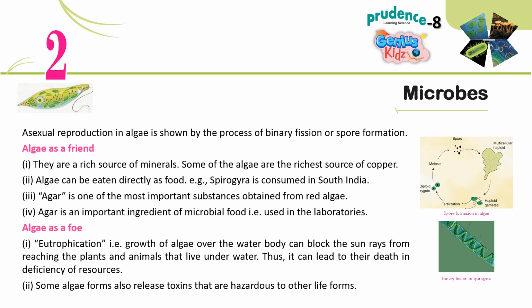Asexual reproduction in algae is shown by the process of binary fission or spore formation. Algae as a friend. 1. They are a rich source of minerals. Some of the algae are the richest source of copper.